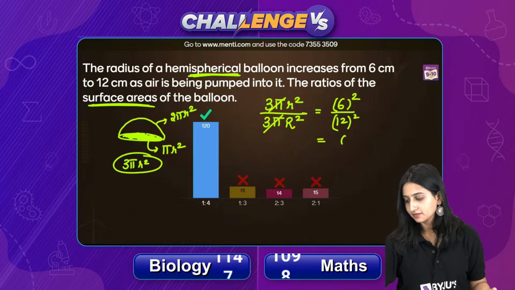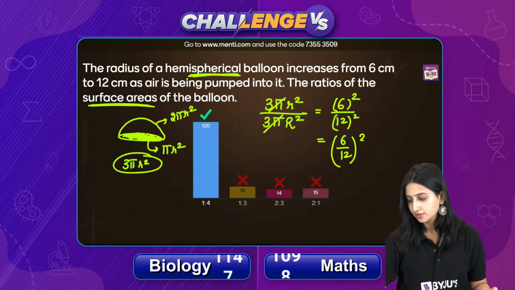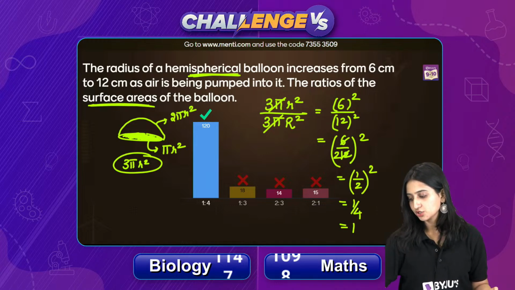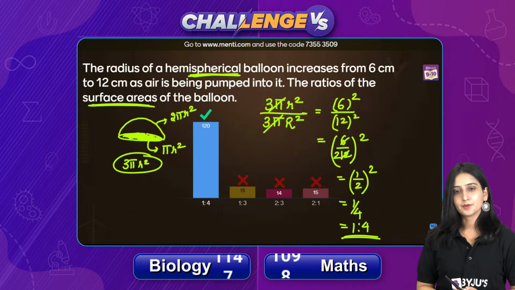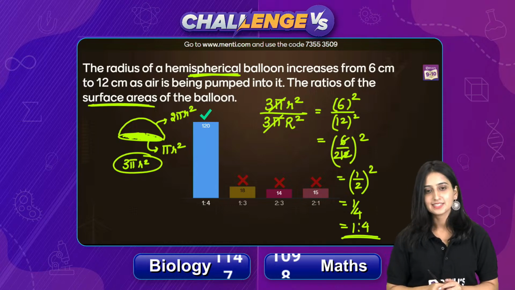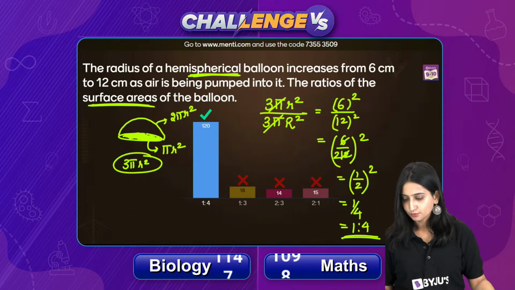So I can write it like this, 6 upon 12 square. So I can say 6 2s are 12. It will get 1 upon 2 square. That is 1 by 4. So the ratio will be 1:4. Right? चलिए शाबाश. So that was our question.